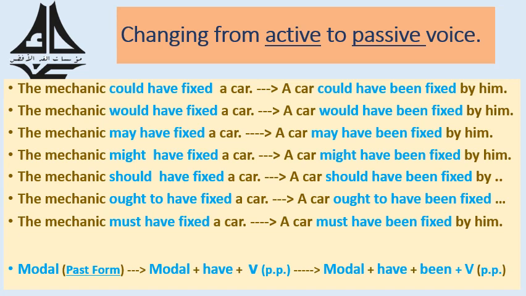The mechanic must have fixed a car. A car must have been fixed by him. So they all follow the same rule because they all are presented in the past form. So whenever we want to change from active to passive and there is a modal in the past form, we have to follow the following rule: modal plus have plus been plus the past participle form of the main verb.